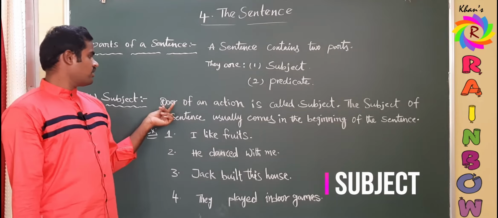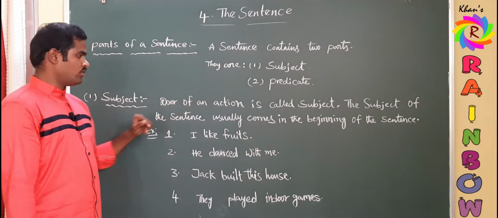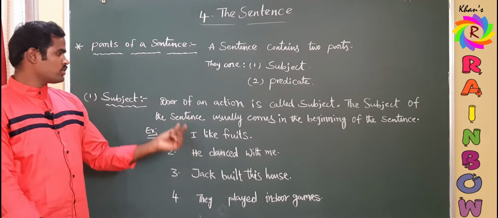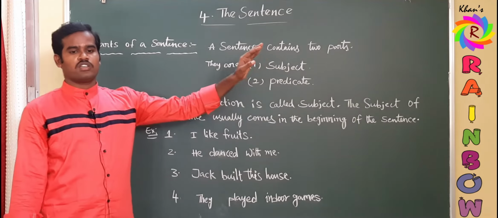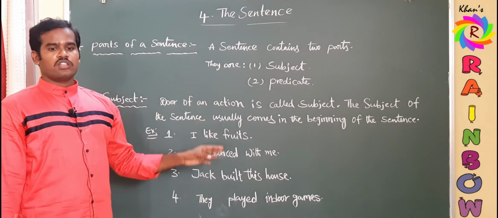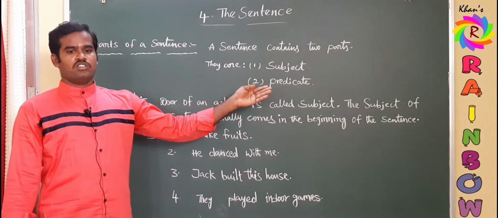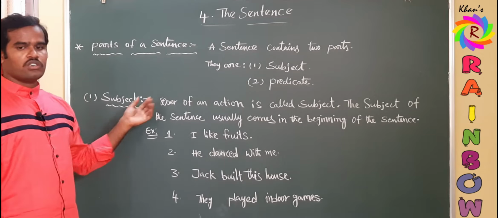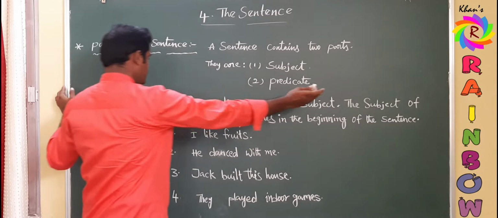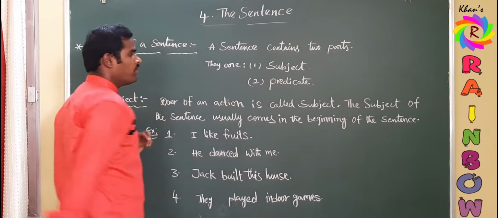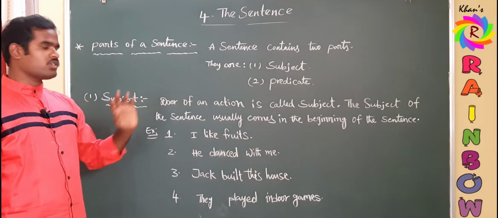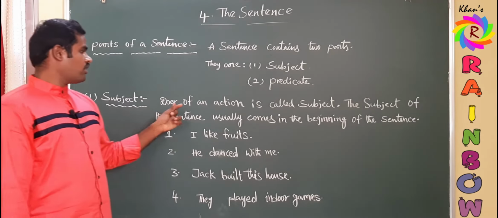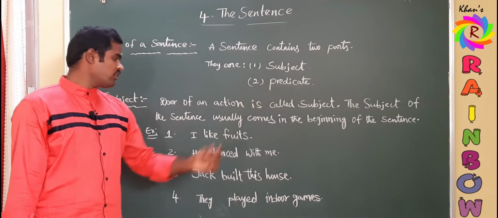So subject is nothing but the doer of an action. Don't be confused with the word doer. A person who will do the action is known as the doer. So simply, the doer of an action is called the subject. In other words, the person or thing who will do the action is called the subject. The work is performed by the subject always. The subject of the sentence usually comes in the beginning of the sentence. How to recognize the subject? See, always, not every time, usually the subject of a sentence comes in the beginning of the sentence.